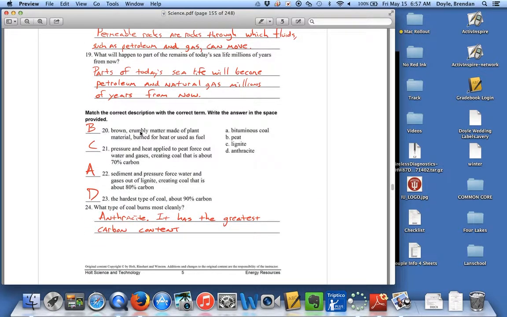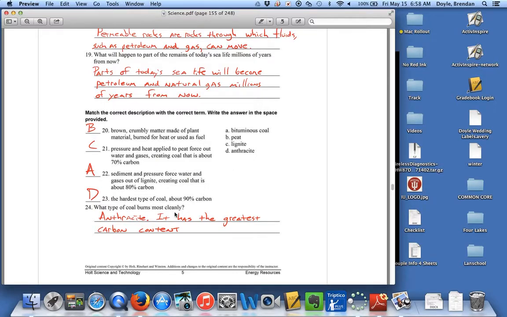20. Brown crumbly matter made of plant material burned for heat or used as fuel is peat. 21 is C, lignite, so that's 70% carbon. 22 is A, bituminous coal, and that's 80% carbon. And then the hardest type of coal, about 90% carbon, is D, anthracite coal.